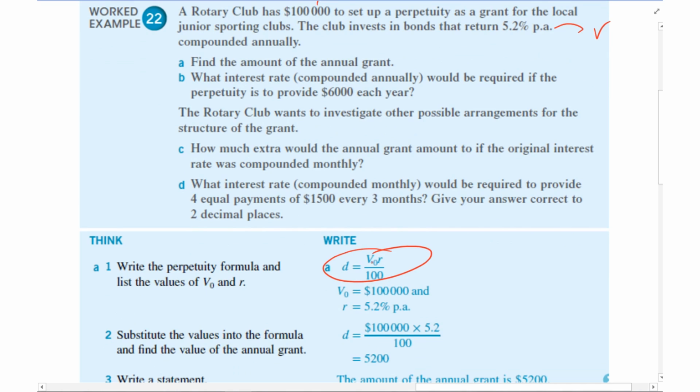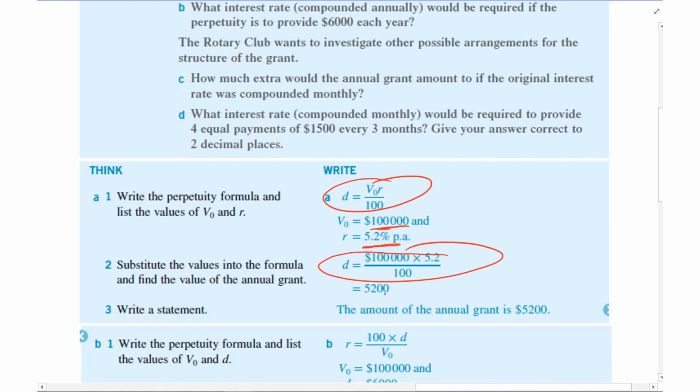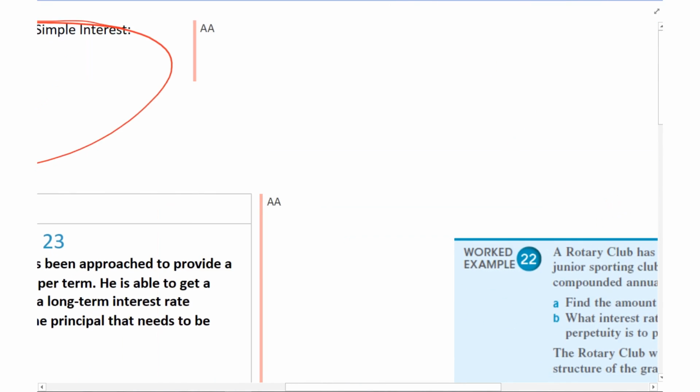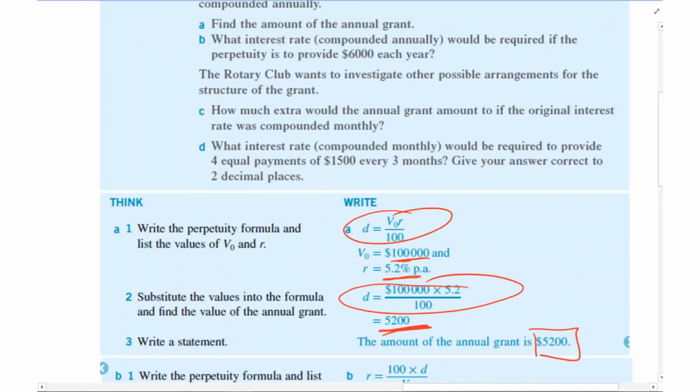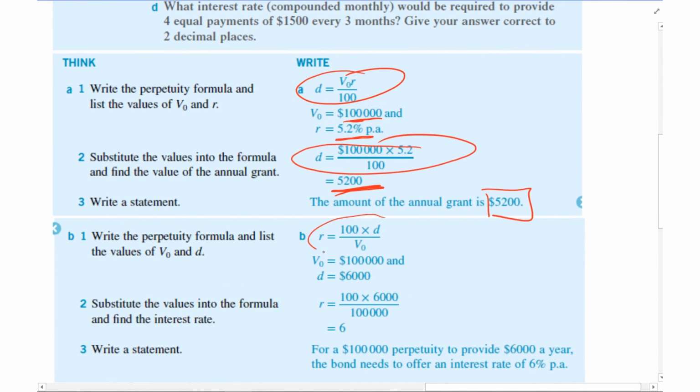So remember we said that was V0. V0 was 100 grand. That was 5.2. Basically put in the equation as is, and you get a value of 5,200. So the amount of the annual grant is 5,200. What interest rate compounded annually would be required for the perpetuity to provide 6 grand? So I know you might have seen it there, but this is where you use one of these transposed ones. In this case, we're going to use this part here because we're after the rate.